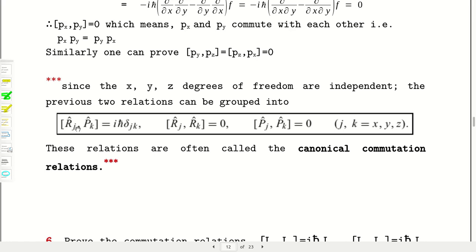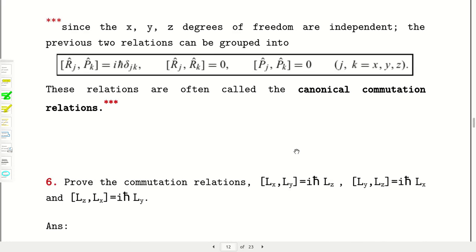So I have shown you that if [x, p_x] is there, the result will be iħ, and you can see from here. And for the coordinates, they are commutating, and between the momenta they are also commutating, so they are immaterial, they are 0. Whether those indices are equal to each other or not equal to each other, the results will be 0. And these relations are often called canonical commutation relations.